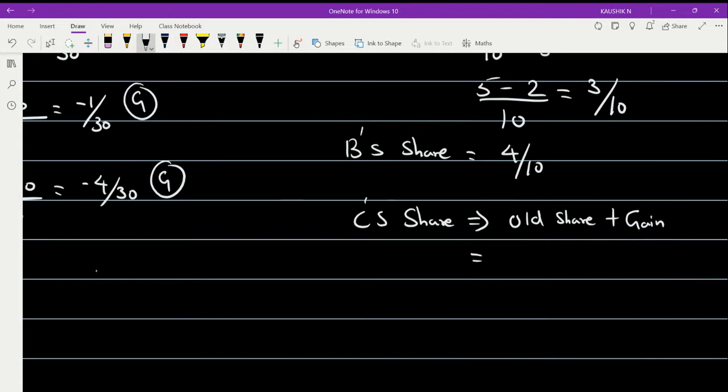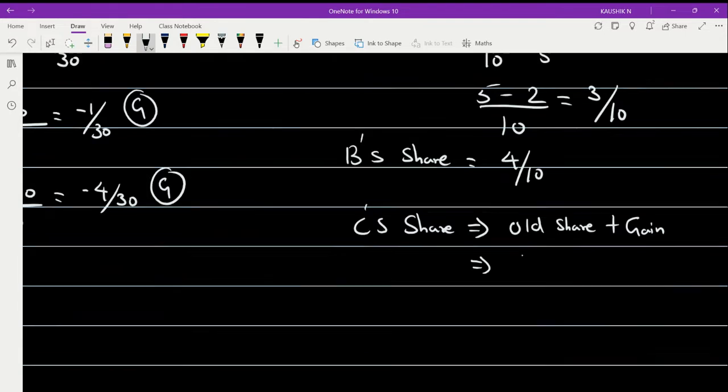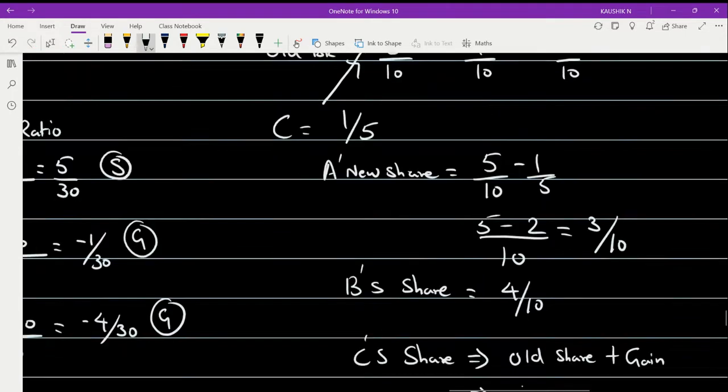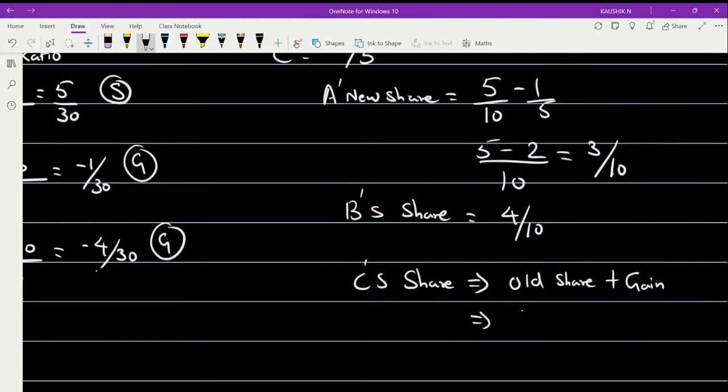So that gives you, old share was how much? Check out. It is 1 by 10, right? So old share 1 by 10 plus how much you got from A? 1 by 5. So this is going to give me the value of how much his new share is going to be.